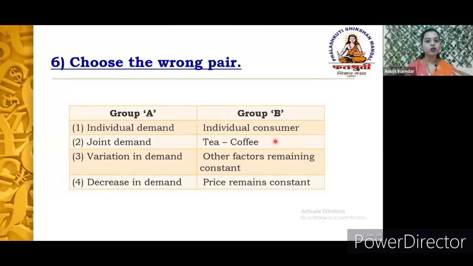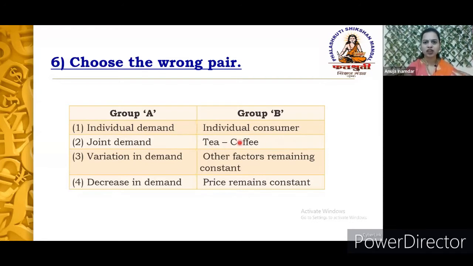The sixth type of question is choose the wrong pair. Now, what are we supposed to do? Here you will get two columns, and four pairs among which we need to identify the wrong pair. First you find out which pairs are correct, and accordingly you select the wrong one. Here, if we observe the examples, the second concept is joint demand, and the example given is tea and coffee.